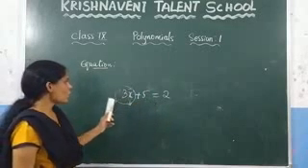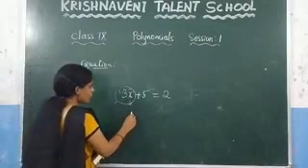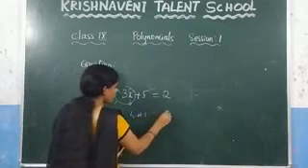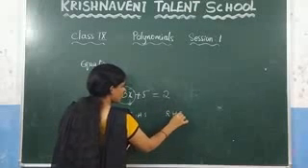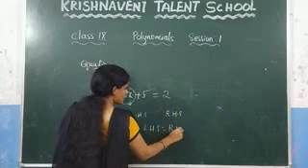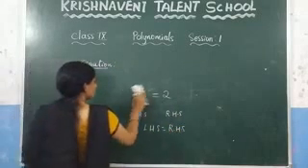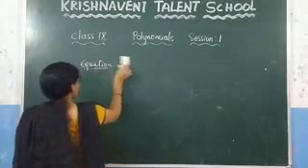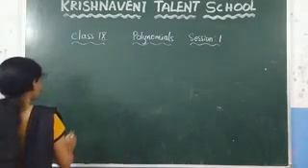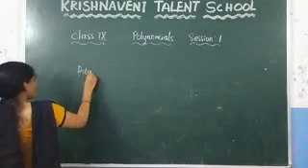The left side of the expression we call the LHS and this one we call the RHS. In an equation, the LHS is equal to the RHS. This is about the algebraic equation. Now, what is meant by a polynomial?